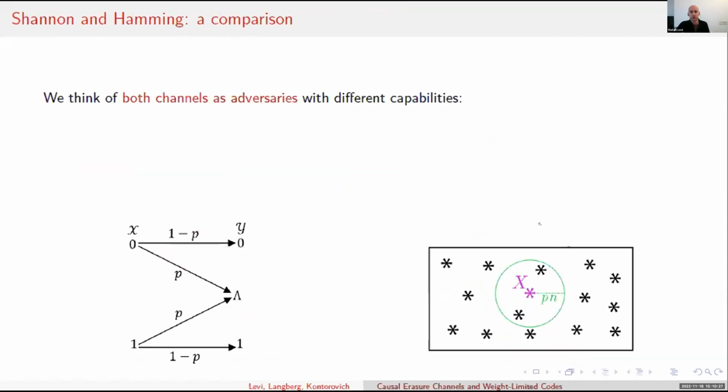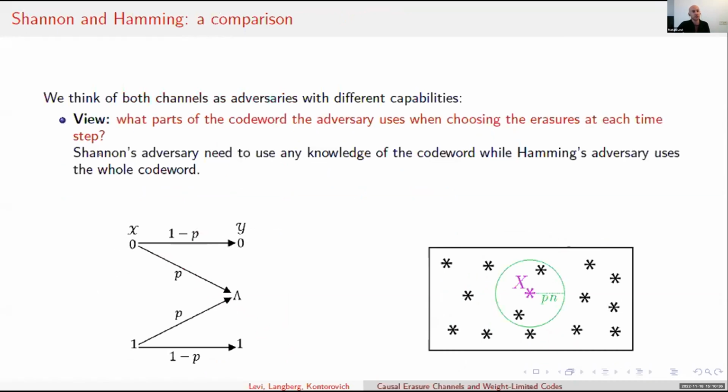So to more concretely compare the Shannon and Hamming models, we think about both of them as adversaries with different capabilities. The first parameter we look at is what the adversary sees, that is its view. The Shannon adversary does not need to use any knowledge of the code word, as it just flips bits randomly, while Hamming's adversary needs to use the whole code word. It should know precisely where X is.